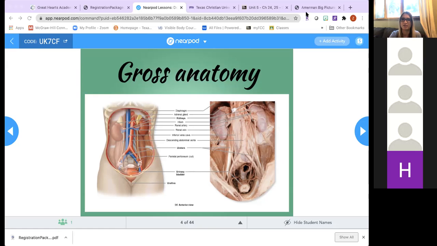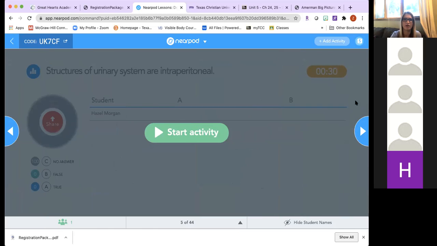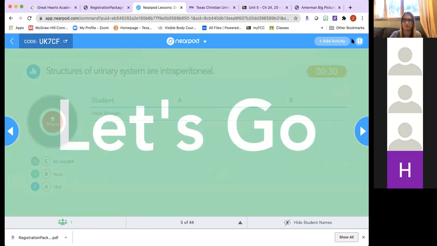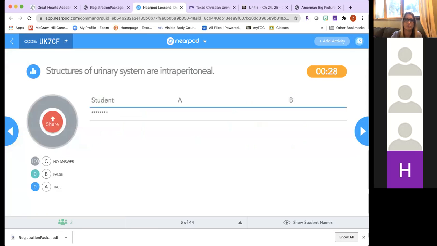All right, so let's switch to the next page here. And here we go. Okay. So what do you think here? Let's start this. And let me see if I can hide names. There. Okay, and I think I only have a couple of people here. So answer it in your head if you don't want to do it interactively here.